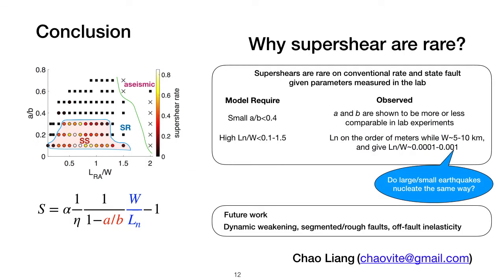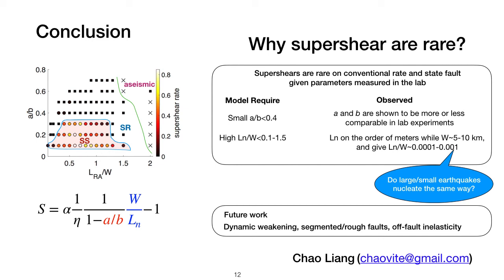Finally, we come back to the point and ask why supershear earthquakes are rare. Our work at least indicates that they are rare on unconventional rate-and-state faults, given the parameters measured in the lab. First, our model requires a small A divided by B or a weak direct effect, while A and B are typically shown to be more or less comparable in laboratory experiments.